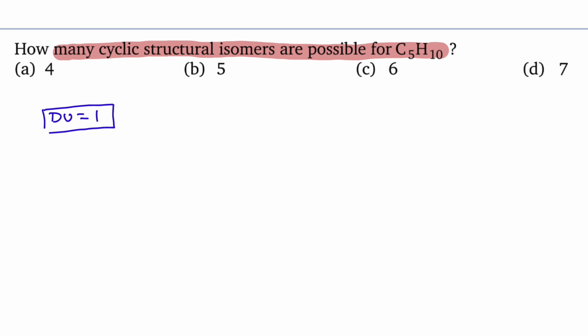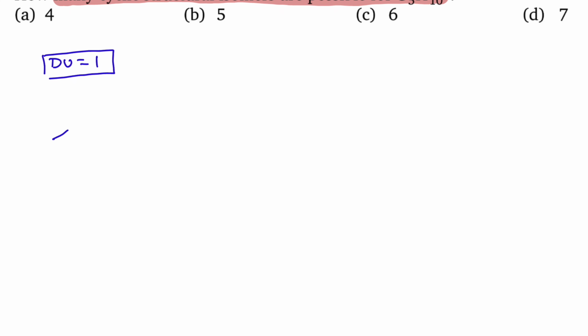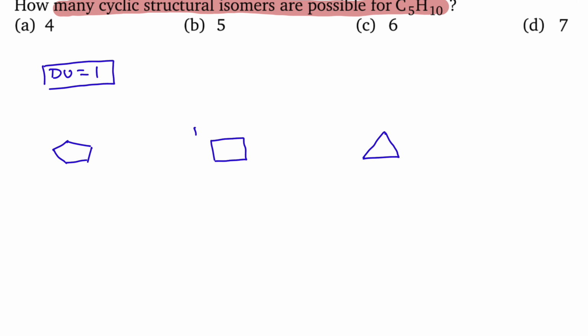He is asking about cyclic isomers. In case of cyclic isomers, we can take the possibilities cyclopentane, cyclobutane derivatives, cyclopropane derivatives. Whenever you are writing cyclobutane derivatives, here you are using 4 carbon atoms, 5 minus 1, therefore there